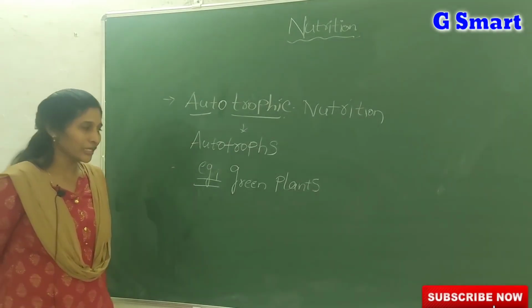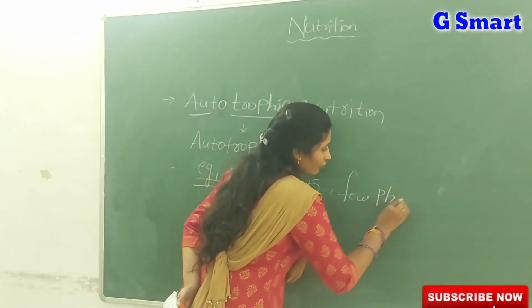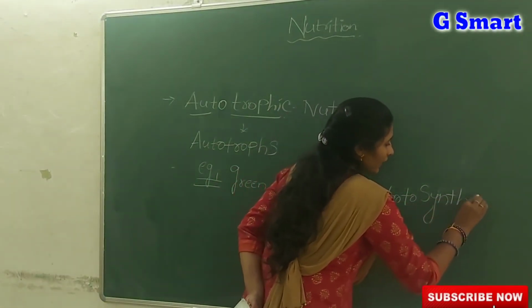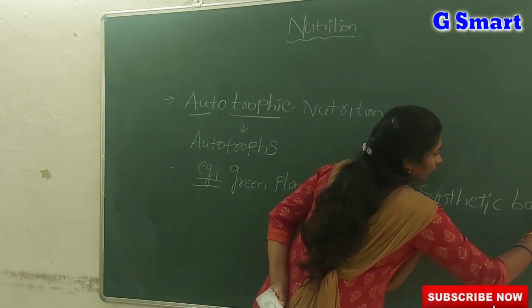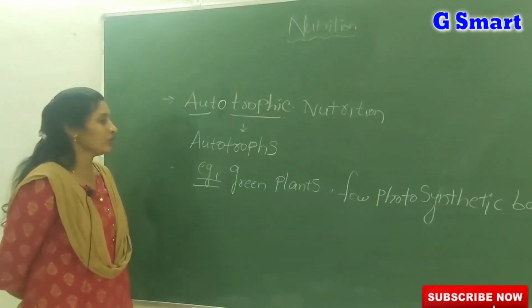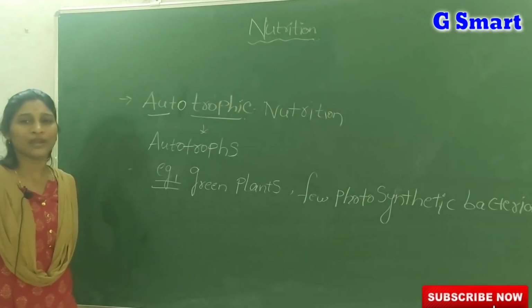Not only green plants, even a few photosynthetic bacteria are also examples of autotrophs.